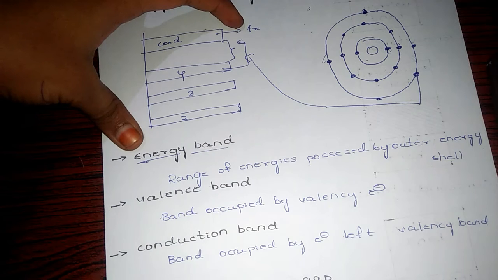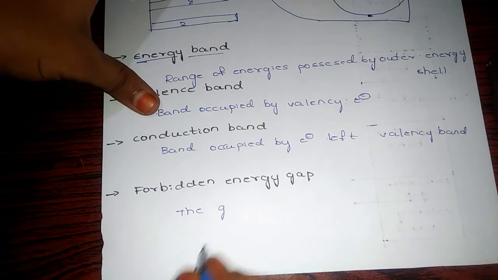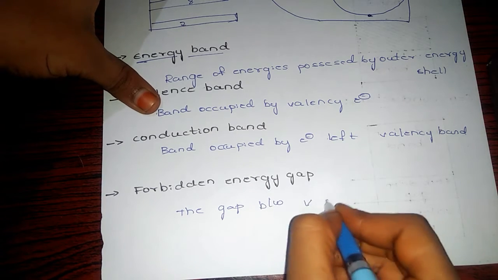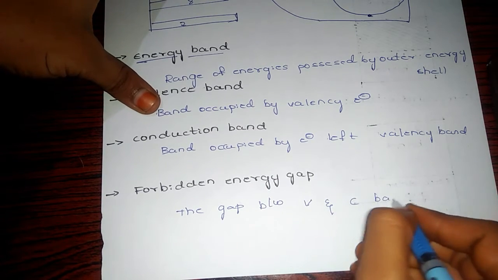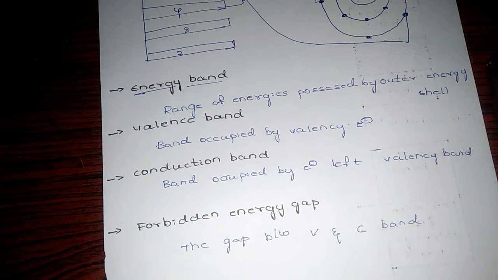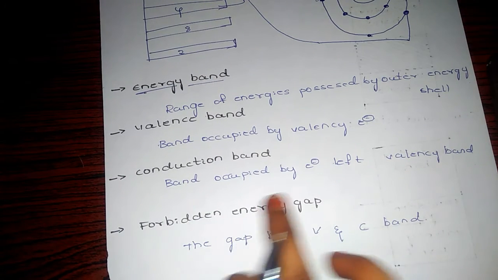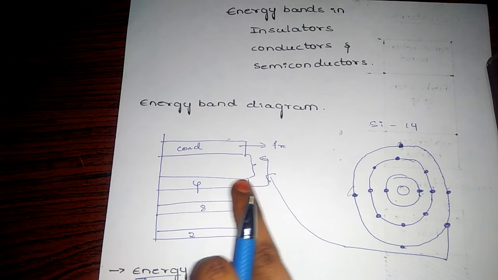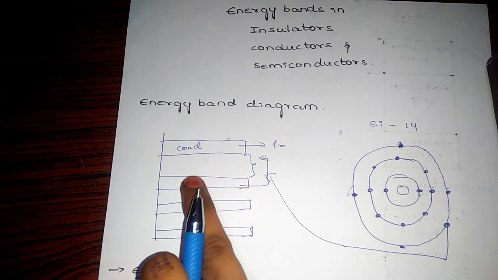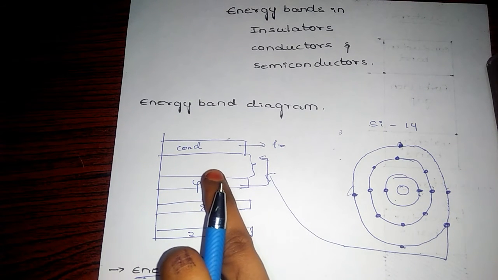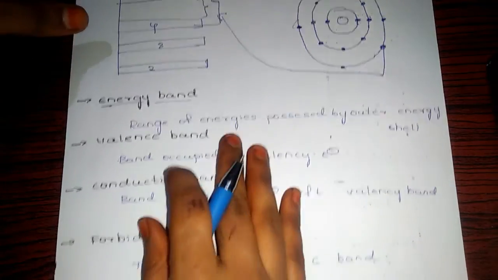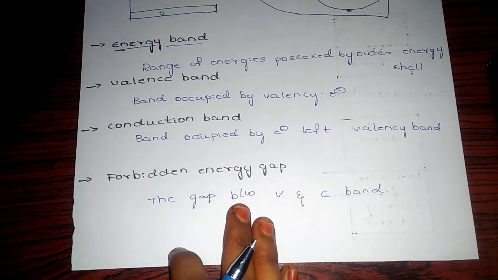We have now learned about the energy band, valency band, conduction band, and forbidden energy gap.